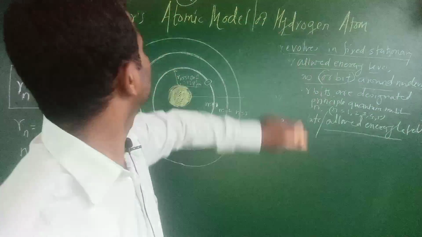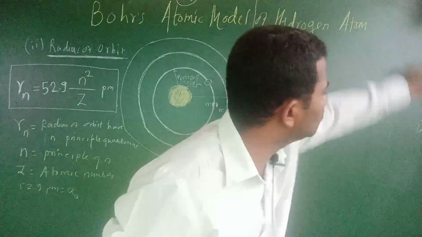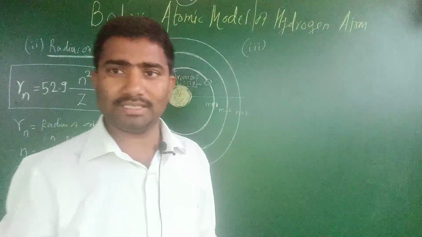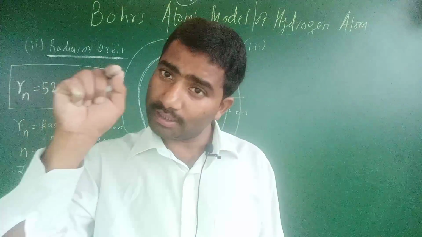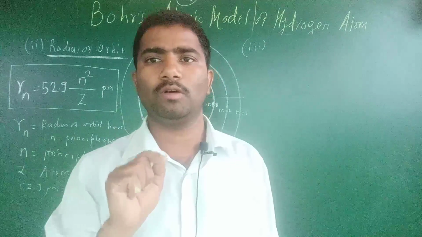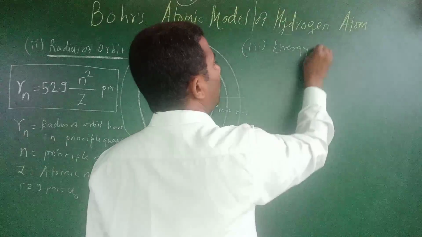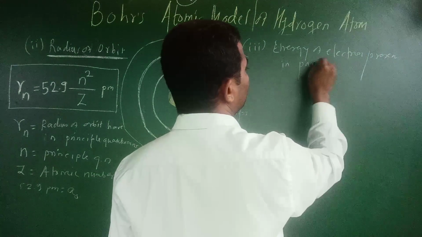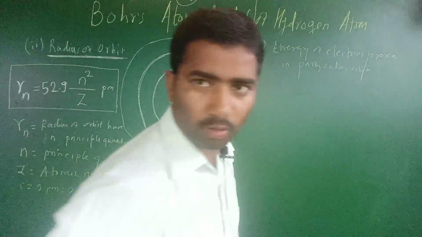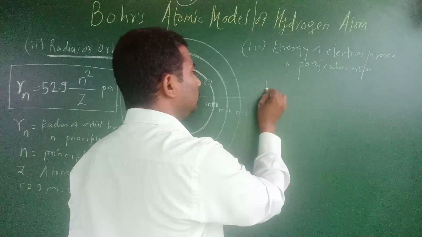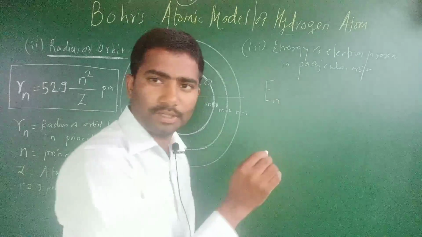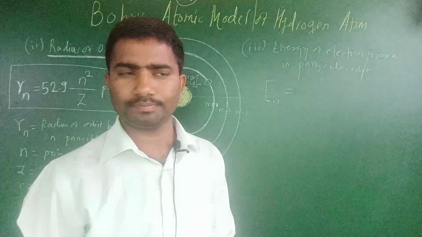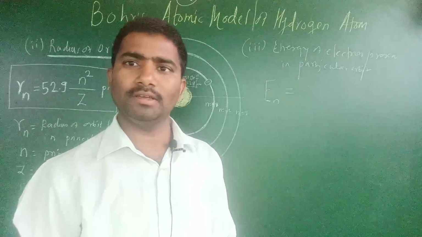Next, the third outcome of Bohr's atomic model. The third outcome gives us the energy of an electron present in a particular orbit, and it is given by the equation E_n, the energy of the electron present in the orbit having n as the principal quantum number.